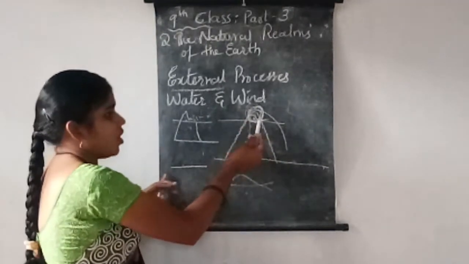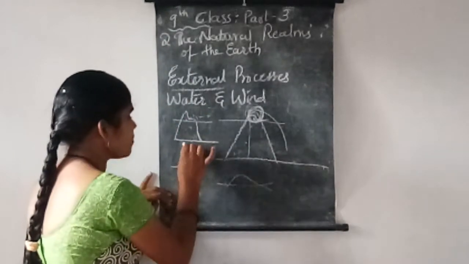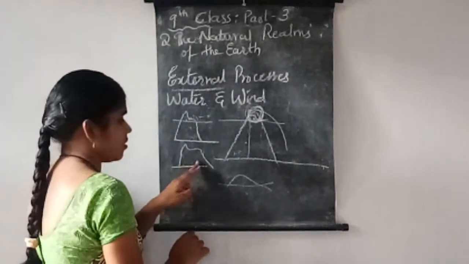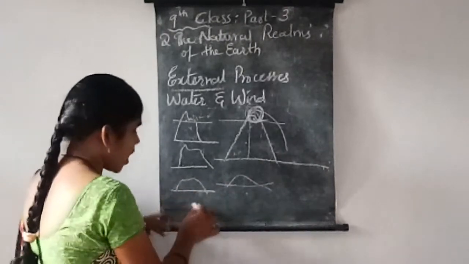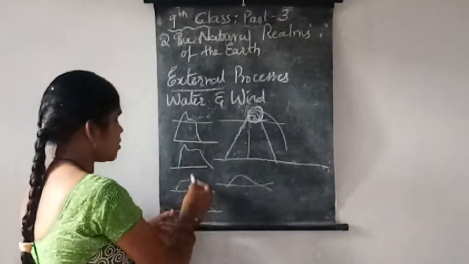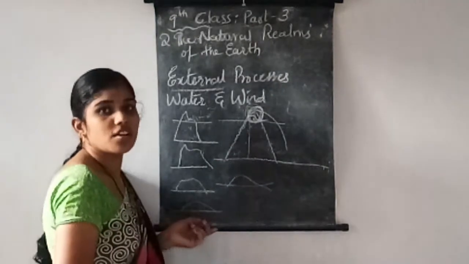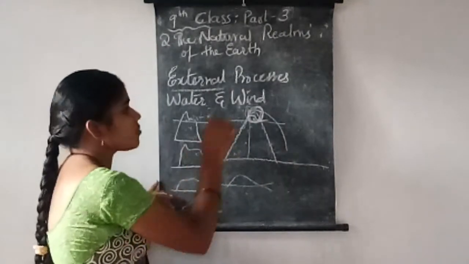Before winds, after winds, after more winds, it will become like this. After more winds, it will become like this, and that's all. The mountain changed into the plateau. Simple. The mountain changed into the plateau because of these winds.